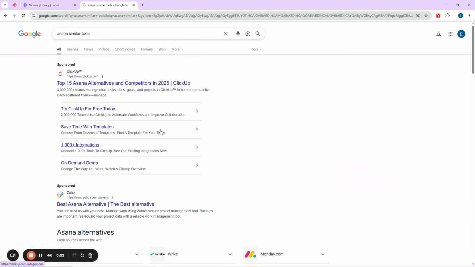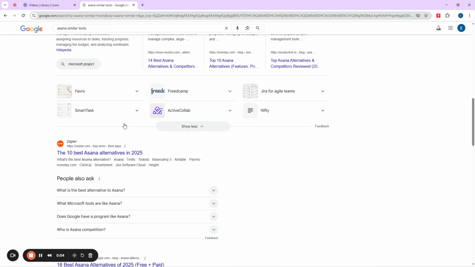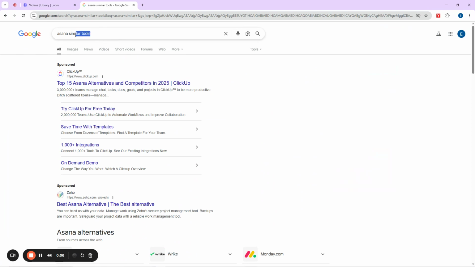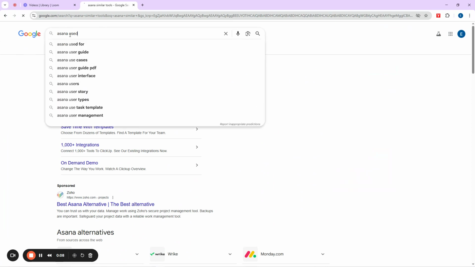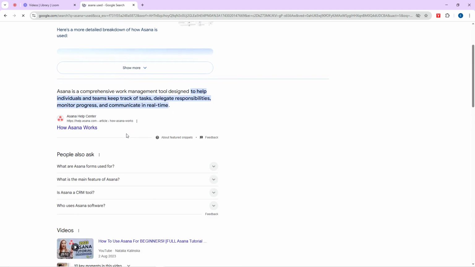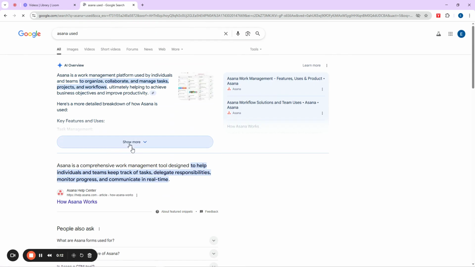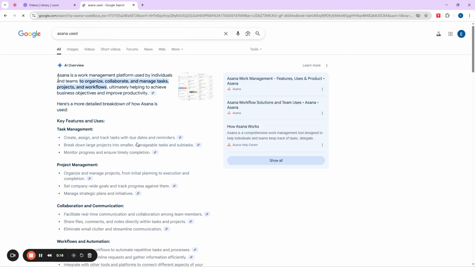So we're going to start with Asana today, and Asana is a project tool. We are trying to find out what Asana is used for. Asana is a work management platform used by individuals and teams to organize, to collaborate, and manage tasks, projects, and workflows.